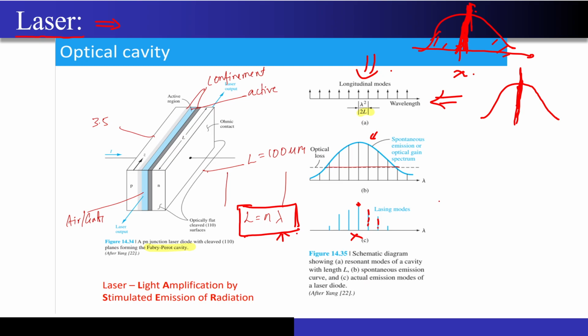Now why is this so important to us? Because of course we want to solve some numericals, but apart from that, the LED's spectrum is very broad, correct? And we want to transmit most of the power at a particular wavelength only. Sir must have given you examples of lambda 1, lambda 2, lambda 3.